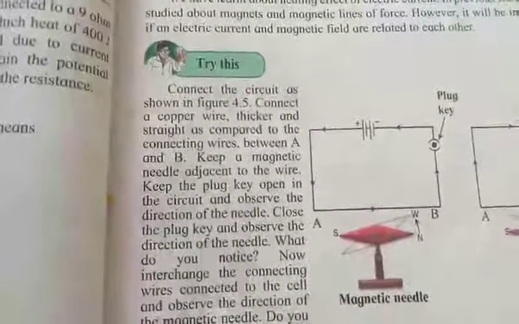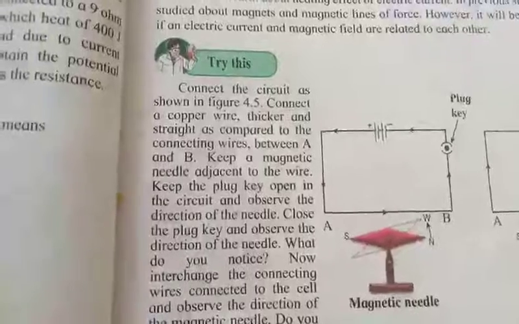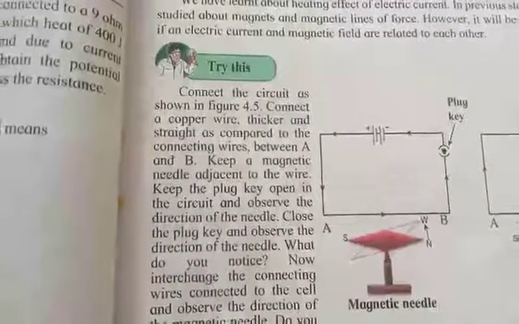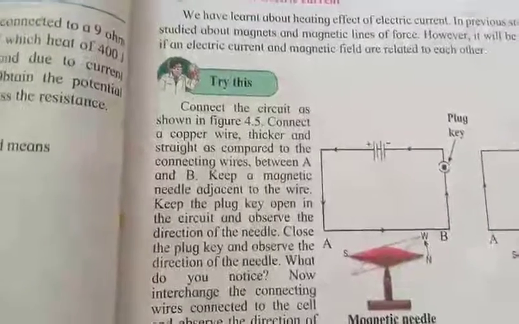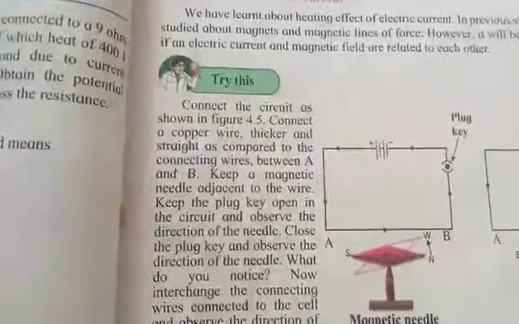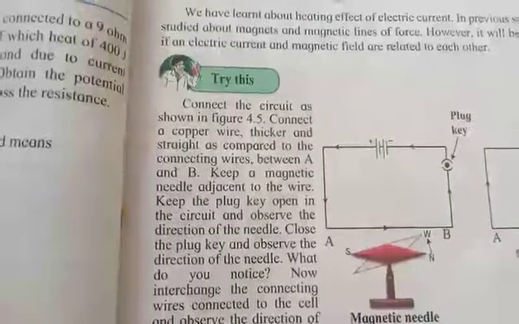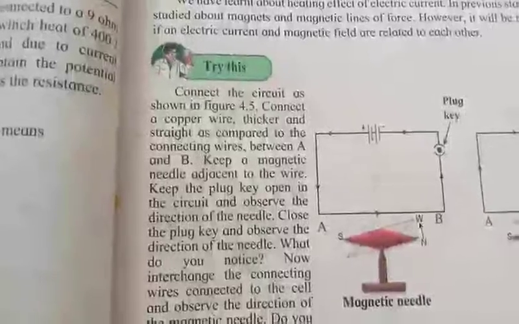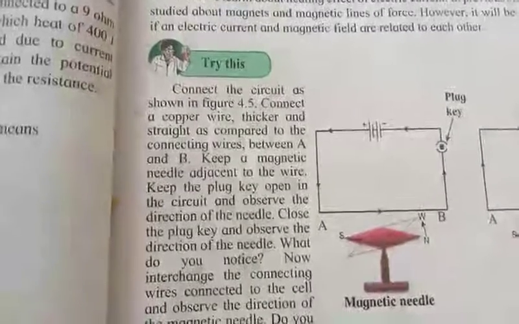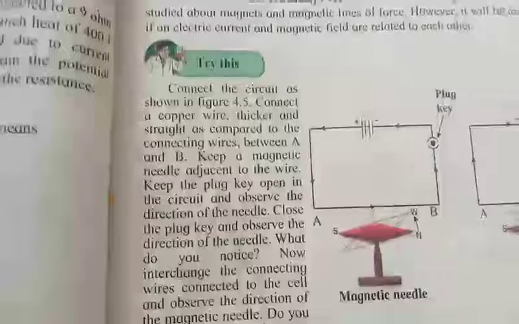Repulsive property: like magnetic poles repel each other and unlike magnetic poles attract each other. Directive property means a freely suspended magnet always points in a north-south direction. And a magnet is always bipolar, named as North Pole and South Pole.